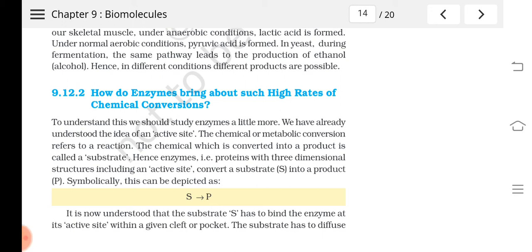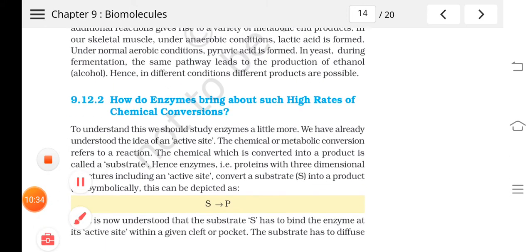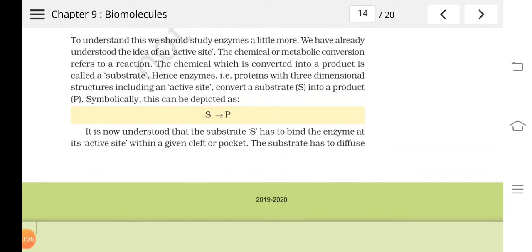So substrate means what? The chemical which is converted into a product is called the substrate. Is it clear? The chemical which is converted into a product is called what? Substrate. So enzymes, most of them are proteins. I told already, they have a three-dimensional structure and they have certain pockets or crevices into which the substrate can attach, which is called what?